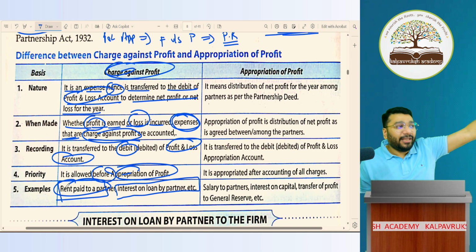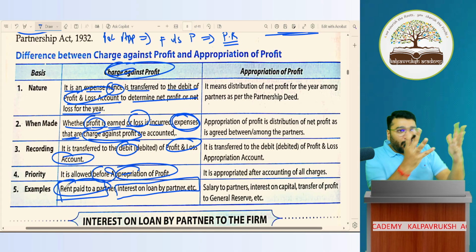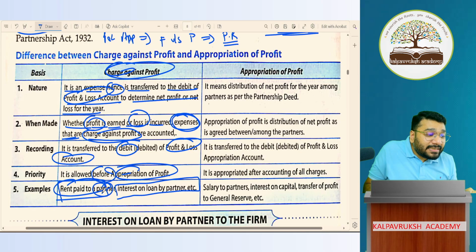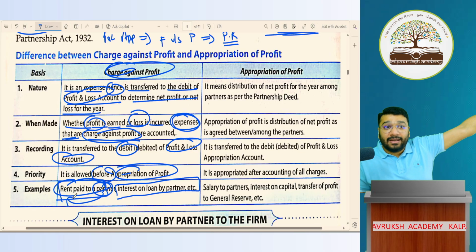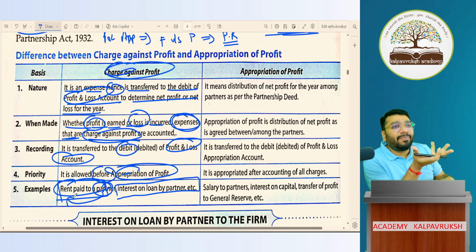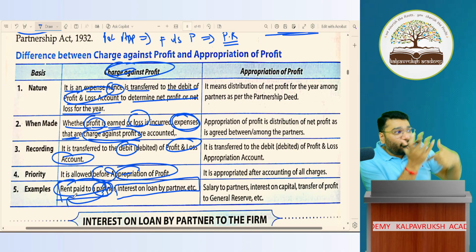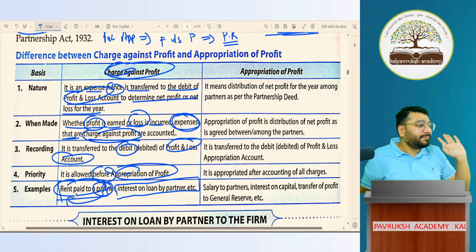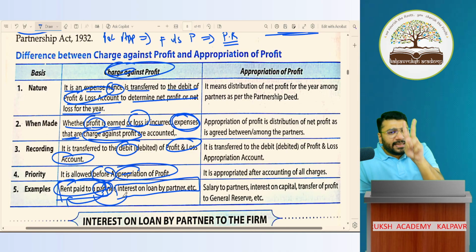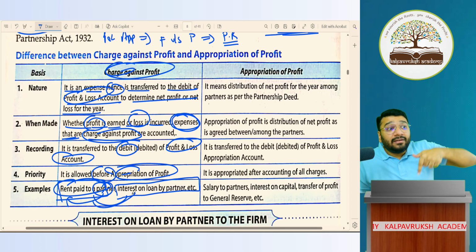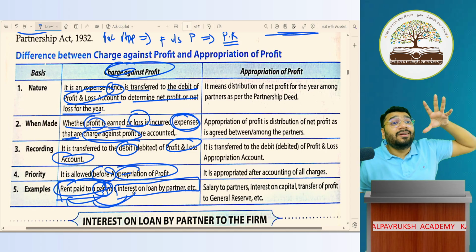So to a third party, can you say, I don't have sufficient profit, I will not pay you? Can you say that to a third party? No. Now, since here the partner is giving the premises to the firm on rent, in what capacity is the partner acting? Partner capacity or third party capacity? Third party capacity. So can the firm deny the rent now? No. The firm has to pay the rent whether there is profit or loss. Hence, only these two items will go to your P&L account as charge against profit items, because in these two transactions the partner is dealing with the firm in the capacity of a third party.